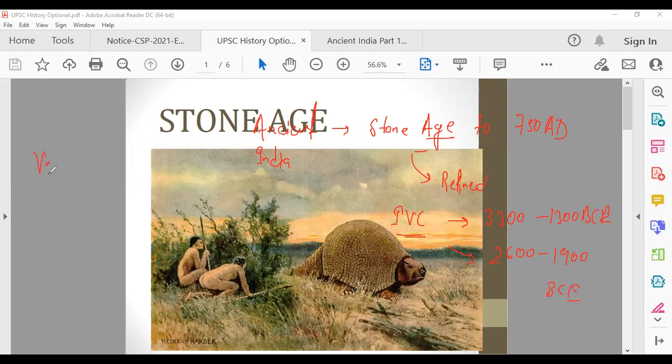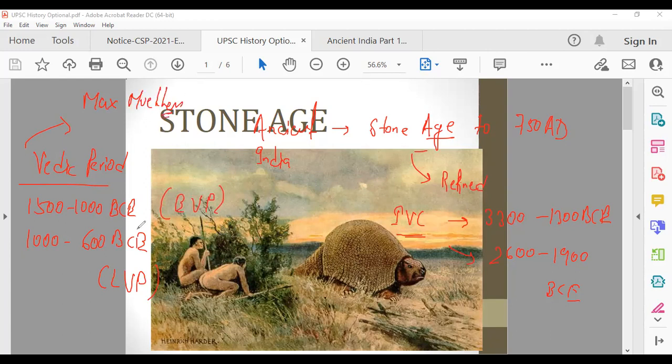Then there is the Vedic period. In the Vedic period, there are two divisions: 1500 to 1000 BCE, that is the early Vedic period, EVP. Then 1000 to 600 BCE, that is the later Vedic period. This is according to the writing of Max Müller. He was a German scholar, and he studied certain books, and according to that, he gave this classification. So the Rig Veda and all those things are in this Vedic period.